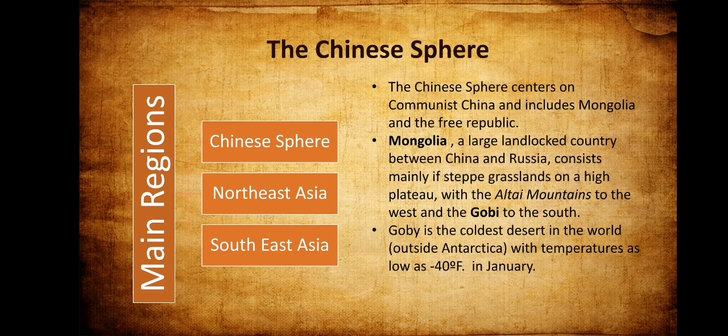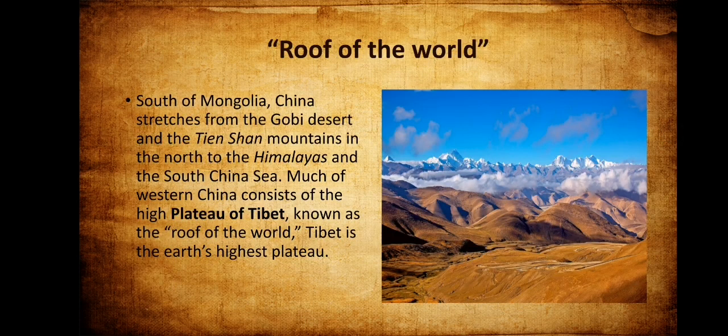Now, south of Mongolia, China stretches from the Gobi Desert and the Tian Shan Mountains in the north to the Himalayas and the South China Sea. Much of western China consists of the high plateau, Tibet, which is this one right here on the picture, known as the roof of the world.